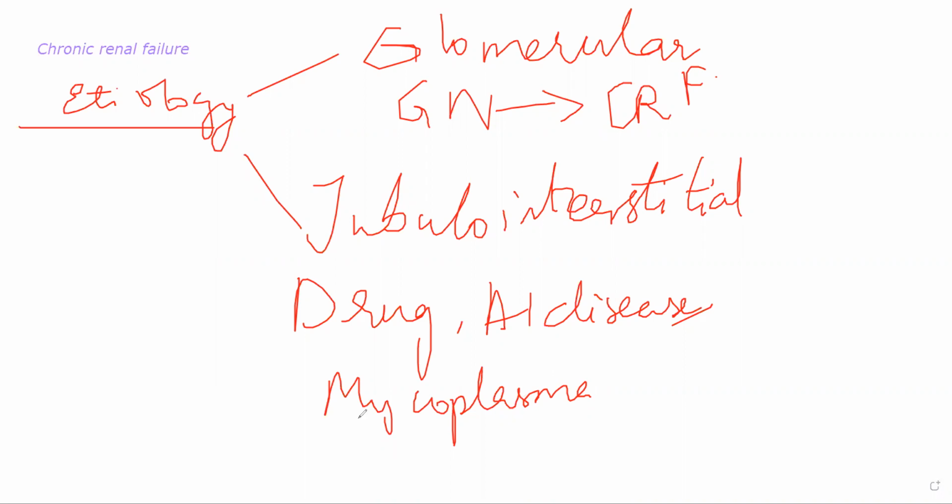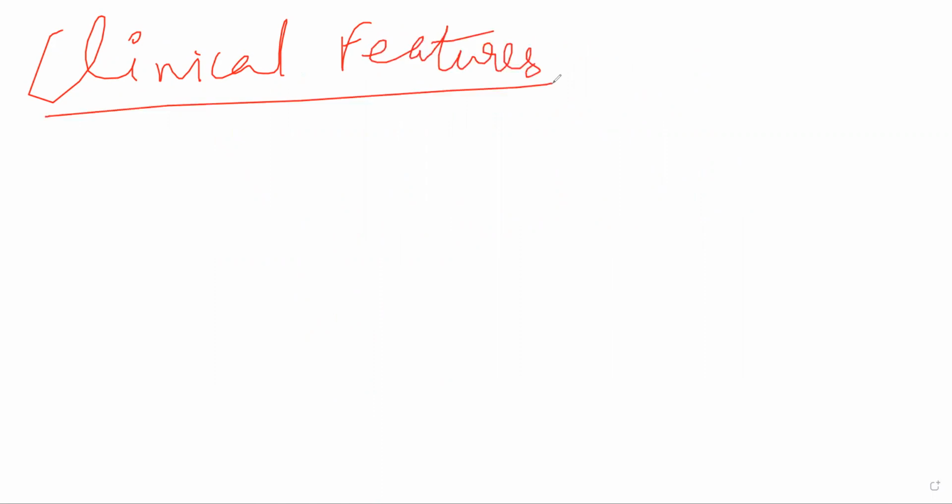Now clinically, if you look at the clinical features, you will see a lot more features when compared to ARF, because this is occurring over a long period of time. Okay? Now, clinical features are divided into primary and secondary uremic features. The patient will develop uremia, obviously, because they are having chronic renal failure. Kidneys are not working for a long period of time, and waste products will start getting accumulated. So, they will have primary uremic manifestations and secondary uremic manifestations.